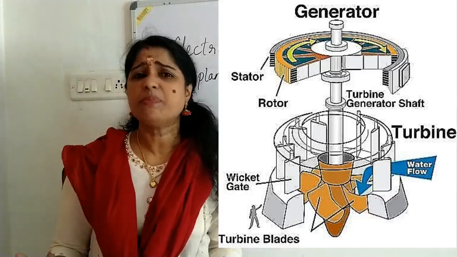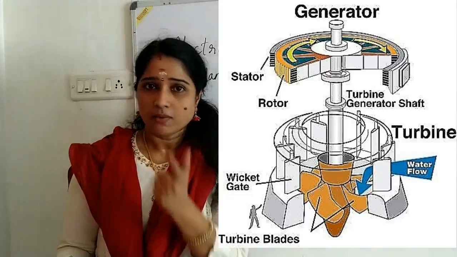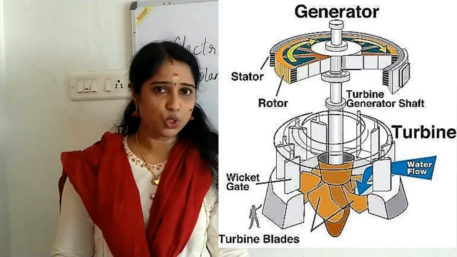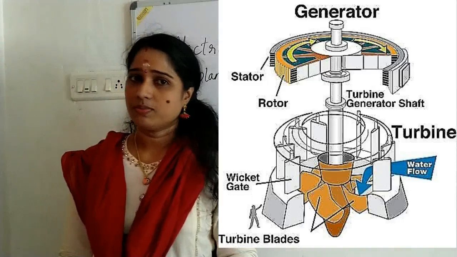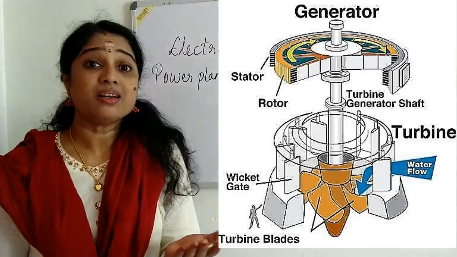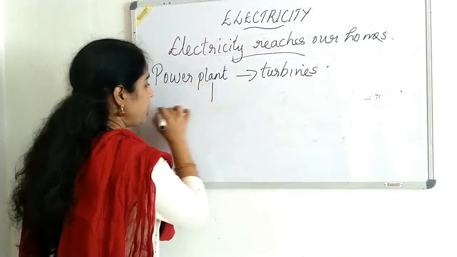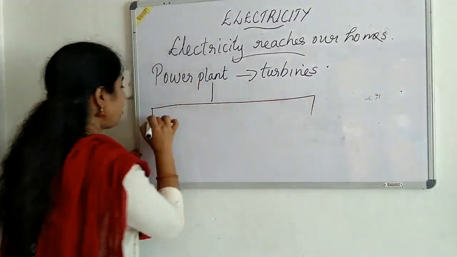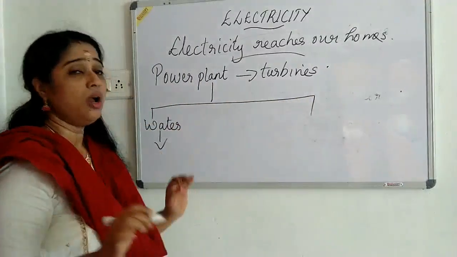Then how does this turbine work? I hope many of you have that question. When the turbine works, electricity is produced, of course. Then how does the turbine work? There are three different ways the turbine can work. First one, it can work by using the power of water.